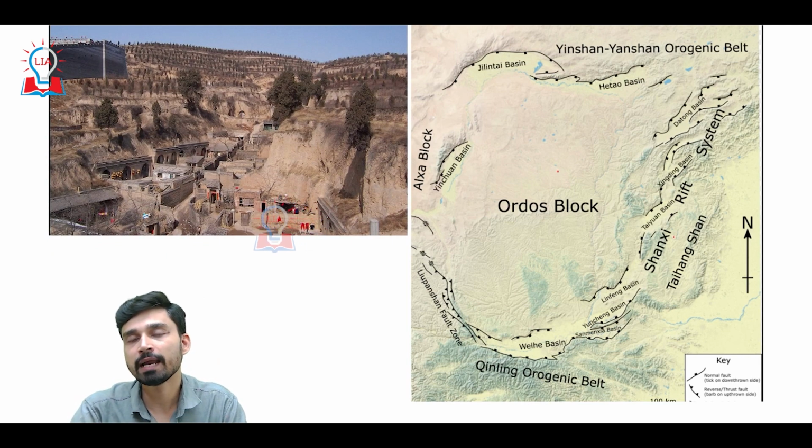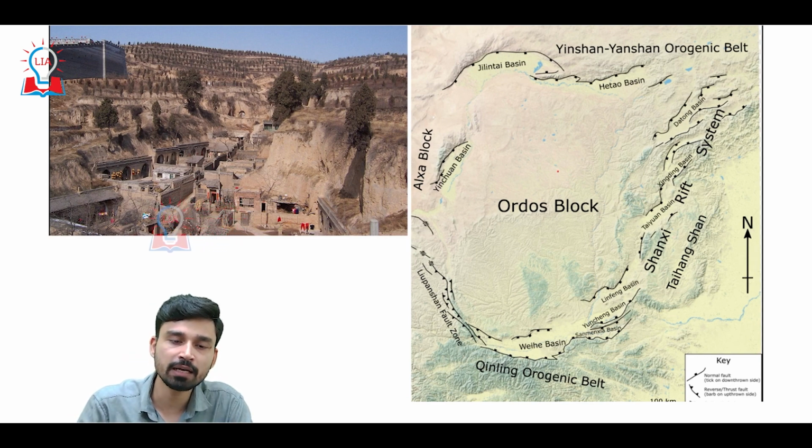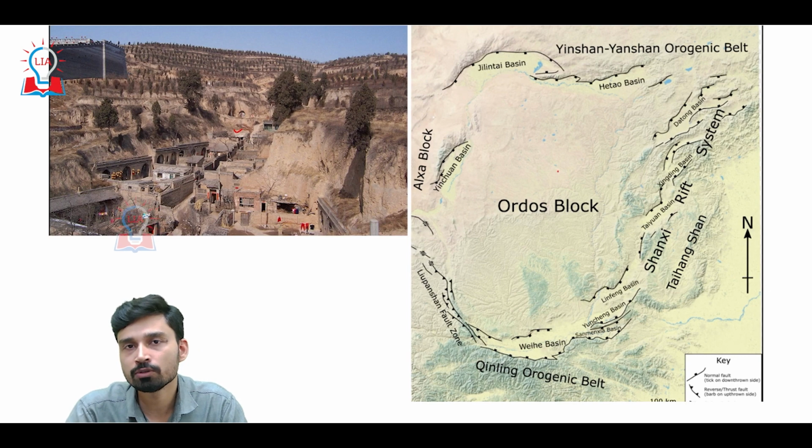Second point we have to understand here is that this earthquake happened in the 16th century, more precisely in 1556, and at that time in this region of China, people were not living in normal houses as of now.